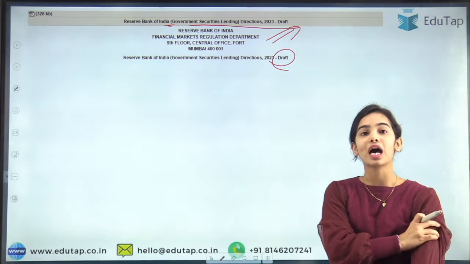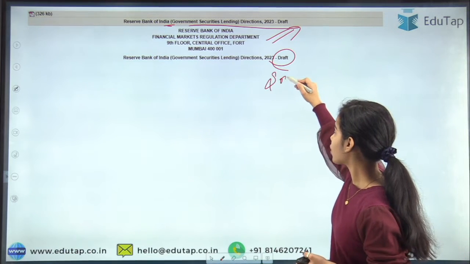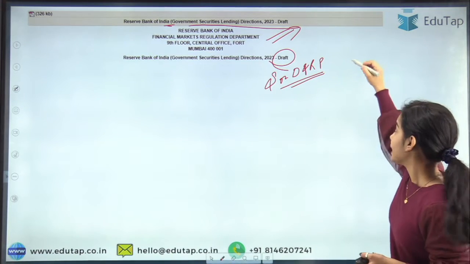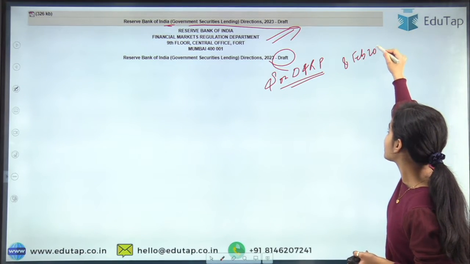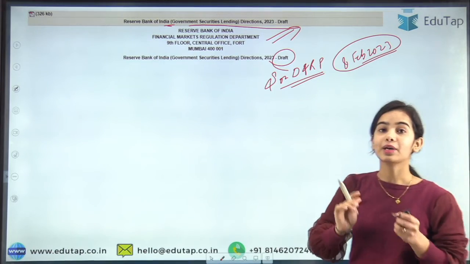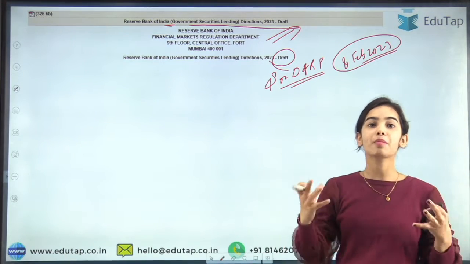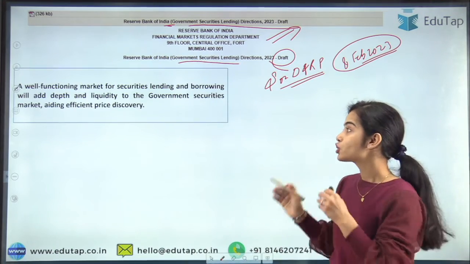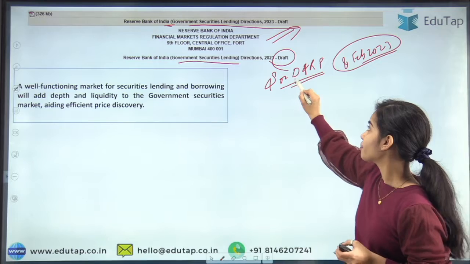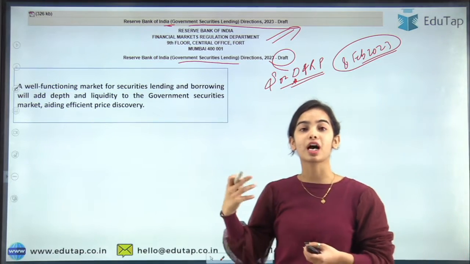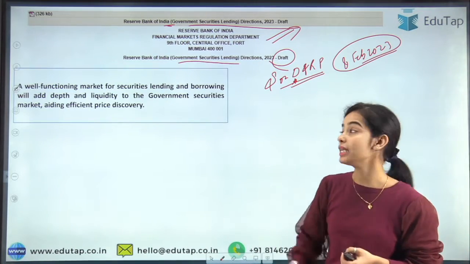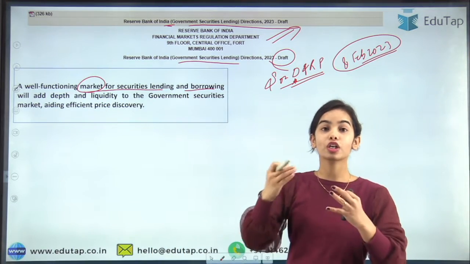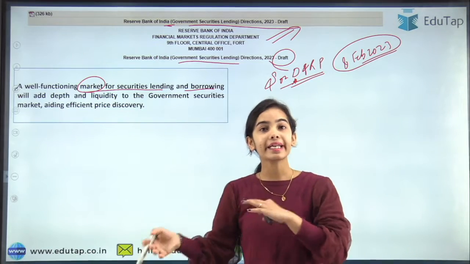First of all, in its Statement on Developmental and Regulatory Policies document that was released on 8th Feb 2023, the RBI said that it is thinking of creating a market, of expanding the market for government securities lending. The RBI said in that statement that a well functioning market for securities lending and borrowing, where government securities are lent and borrowed,